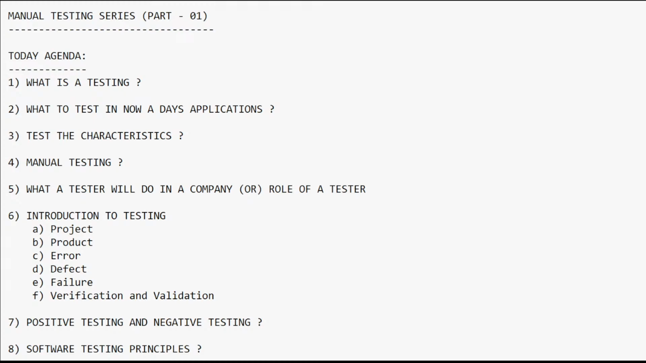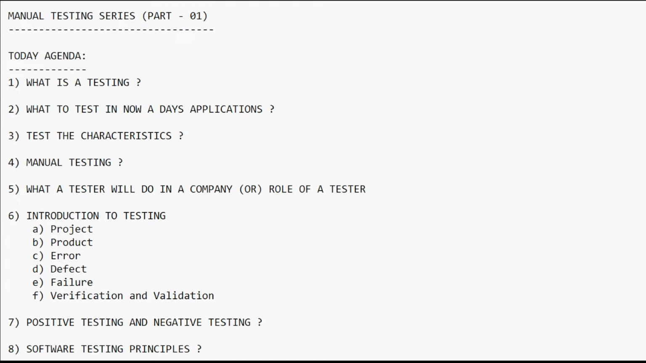So now I am going to discuss what a tester will do in a company, and what is the role of a tester. So please try to understand the subject I am discussing. I am going to take these sessions as part 01, part 02, and however many sessions we can cover, I am going to complete by Sunday morning's session.